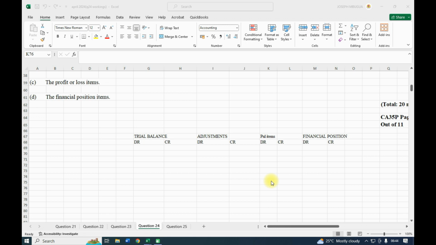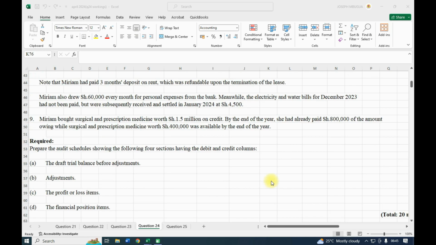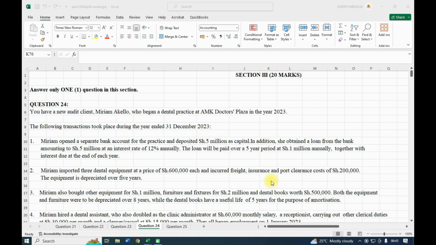Remember, in this sitting, two questions were for specialization, where you are to do one, that is audit and taxation. And for the audit, as usual, they tested what we call the audit schedule. But this time around, the audit schedule was given as a narration. Transactions that happened as narrations. Then it is you now to prepare what they require. So it was under section 3, and you are only to answer one question in this particular section. So I shall go through it.